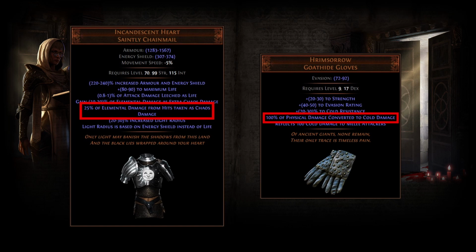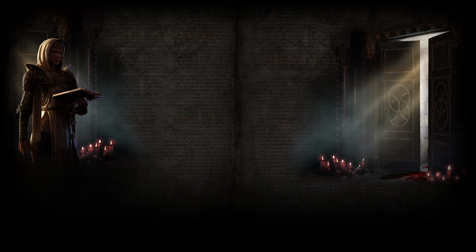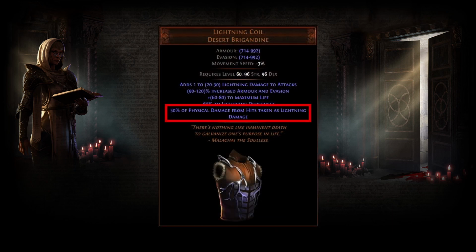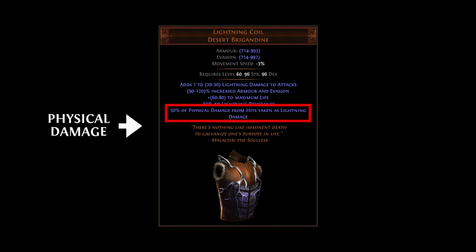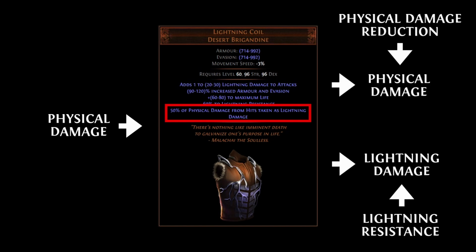When you take damage in Path of Exile, you can shift the type of damage that you actually receive using modifiers to damage taken as, such as this one on the lightning coil body armor. The damage type is shifted prior to mitigation, so mitigation only takes place once. For example, when you take physical damage from a hit while you have the lightning coil body armor equipped, damage won't be mitigated before and after the damage shift takes place. Instead, any physical damage reduction that you have will be used to mitigate the remaining physical damage that you take, and the portion of physical damage that was shifted into lightning damage will be mitigated by your lightning resistance.